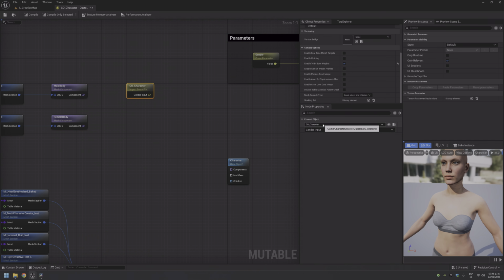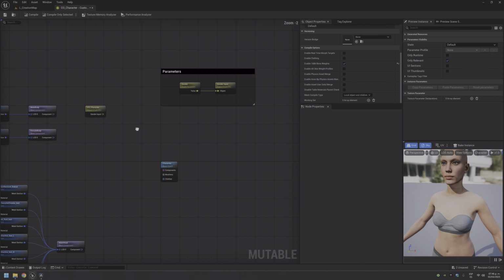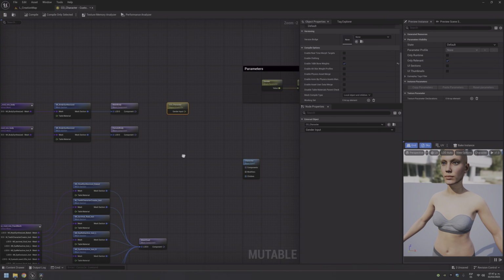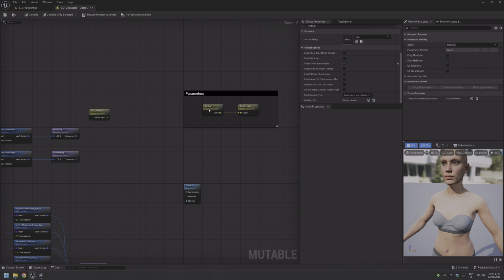You can reference anything that you have in your project. So you can have, for example, a customizable object just for parameters, just to store parameters, and make a right click, call any of these ones, select that, and you're ready to go. It's great actually.